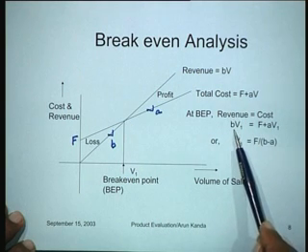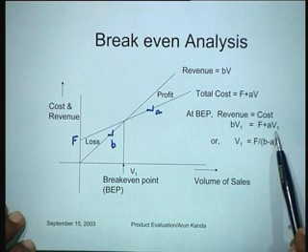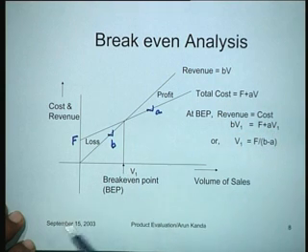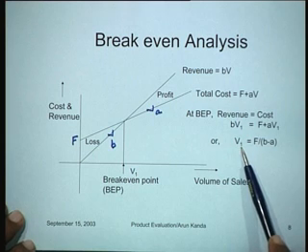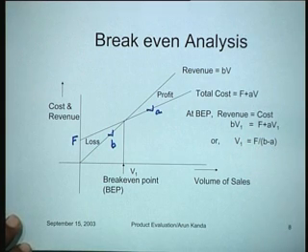So the revenue is BV1 and the cost is F plus AV1, where V1 is the break-even point. So we can see that V1 is equal to F upon B minus A. This gives us some good insights into how we can manipulate our break-even point.